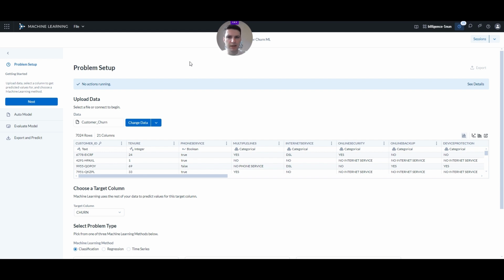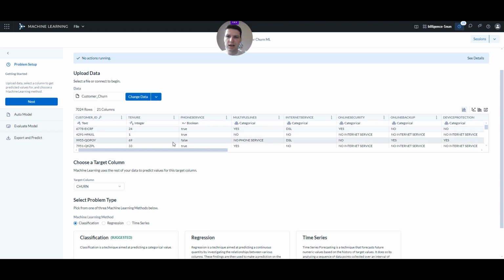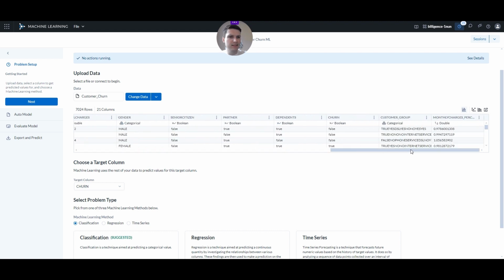First step, problem setup. So we are connecting to the data that we prepared by Alteryx Designer Cloud. We can clearly see how the data look, what categories they are, so what kind of data types they were classified as.